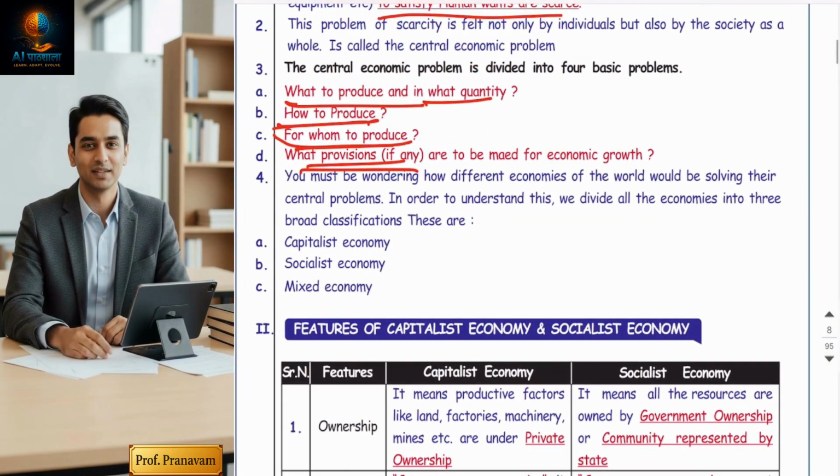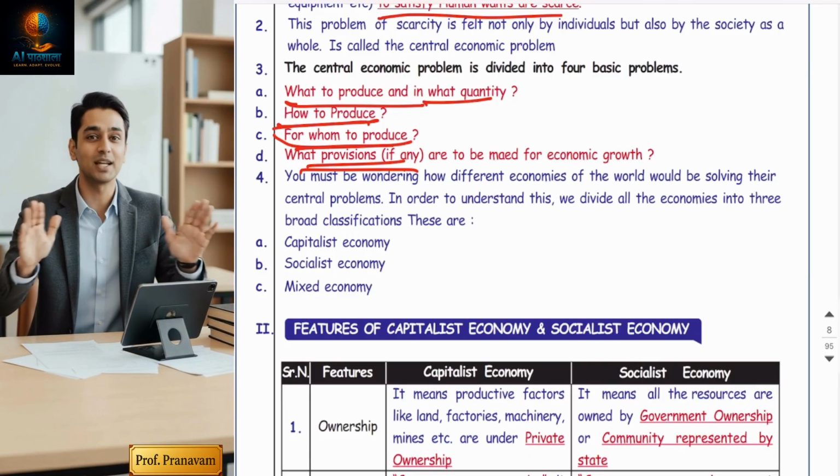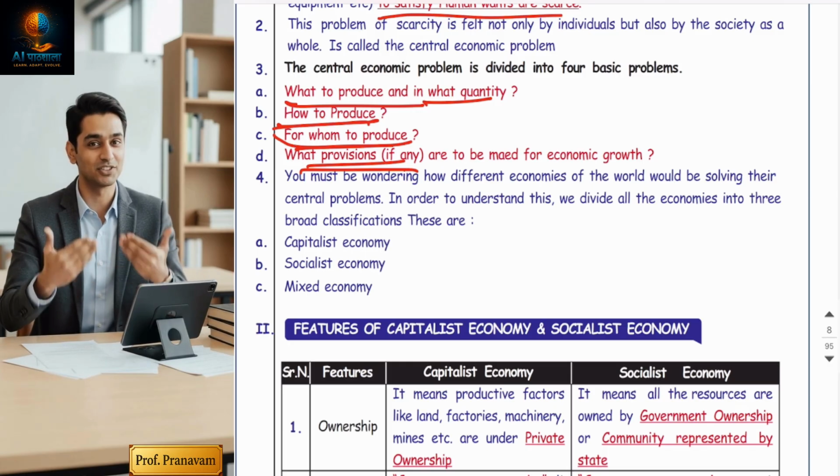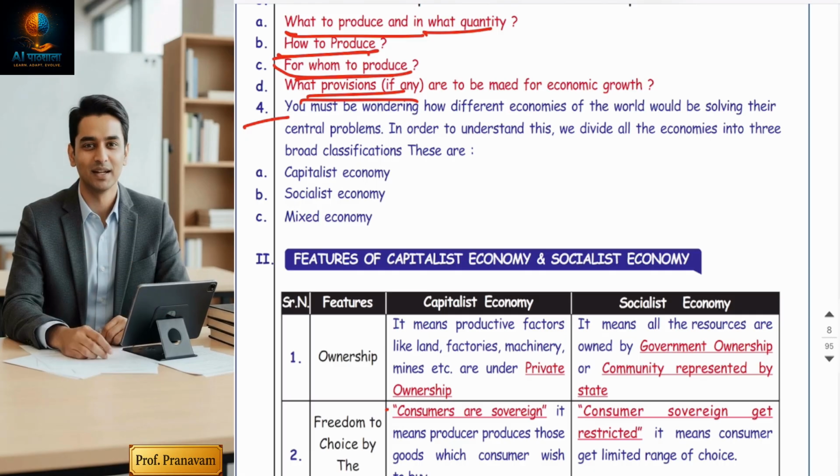See, the chapter is interconnected. That's why I keep jumping from one page to another, shifting from one page to another. So the next question arises: what are the types of economy?